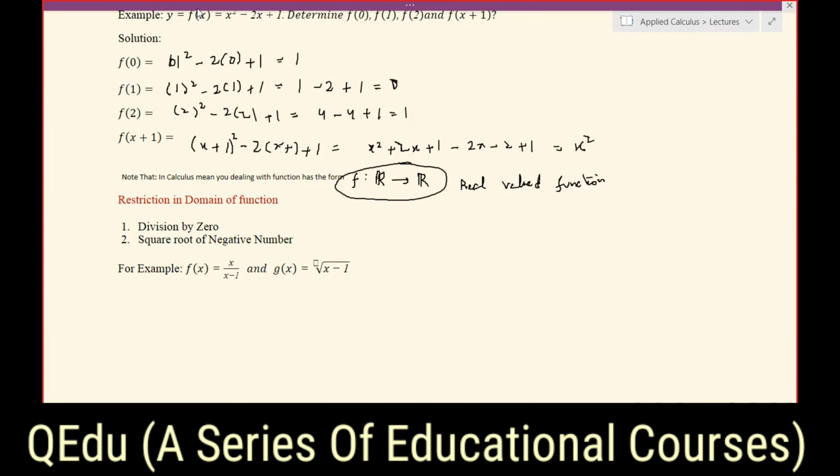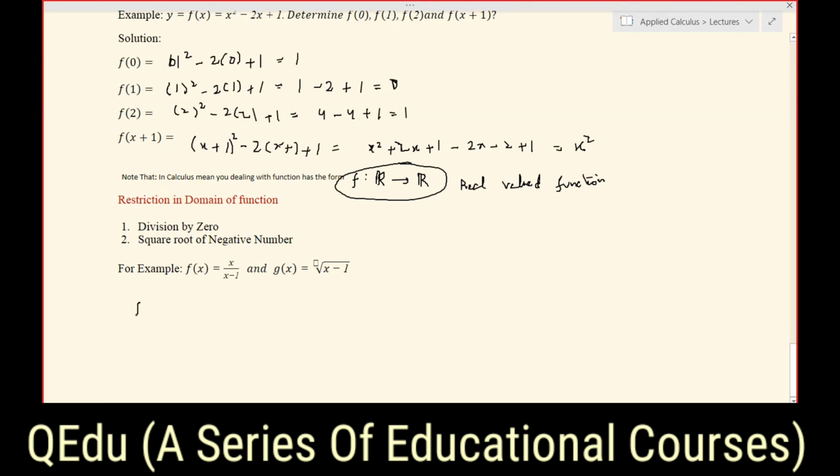As we did here, we have computed the value of y in terms of x. While computing the value, there are two restrictions that must be put there, which are division by 0 and square root of a negative number, because there will be a danger in the domain of the function if we are using these two. So for example, we have f of x is equal to x upon x minus 1.